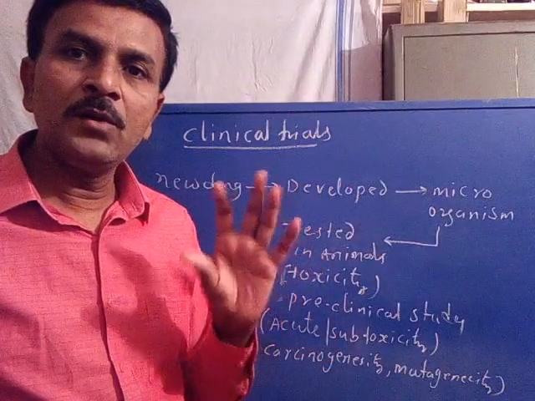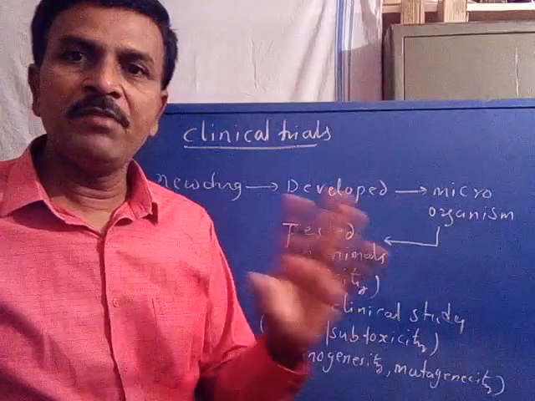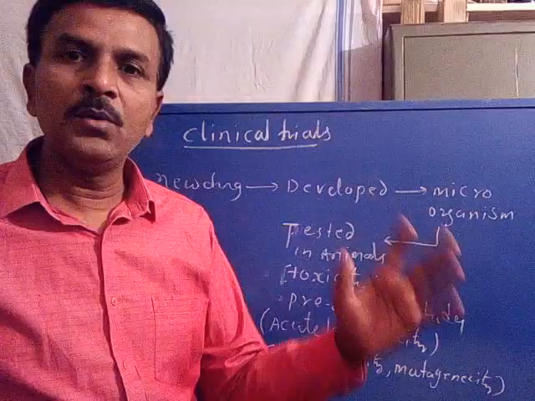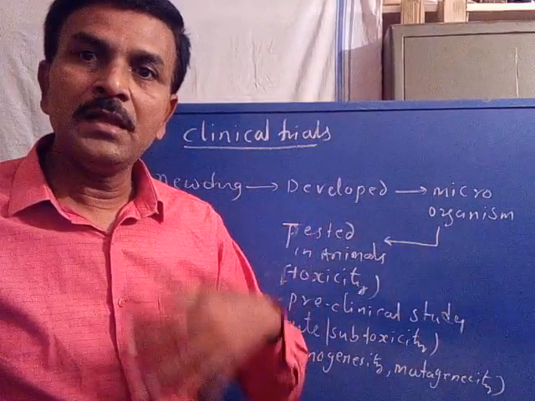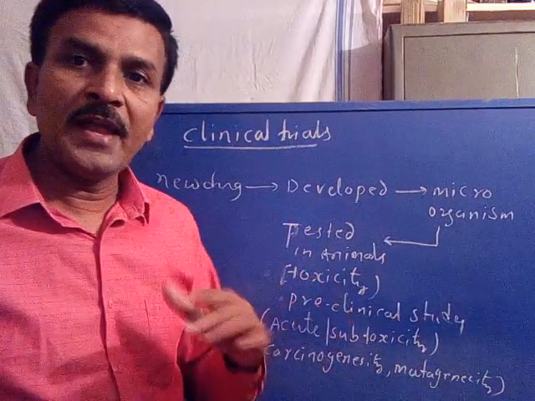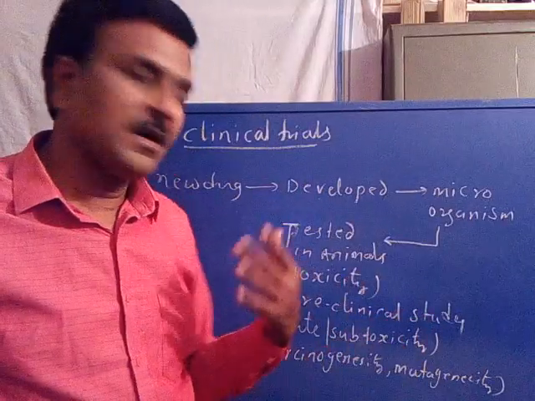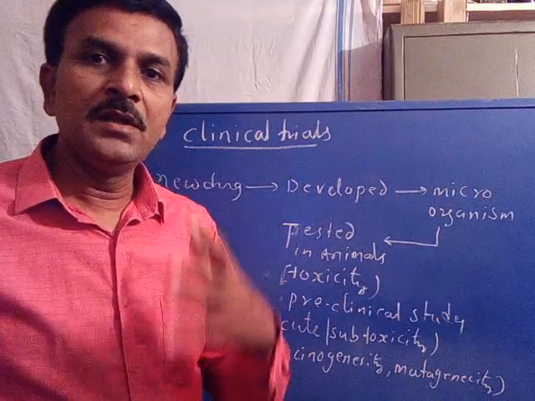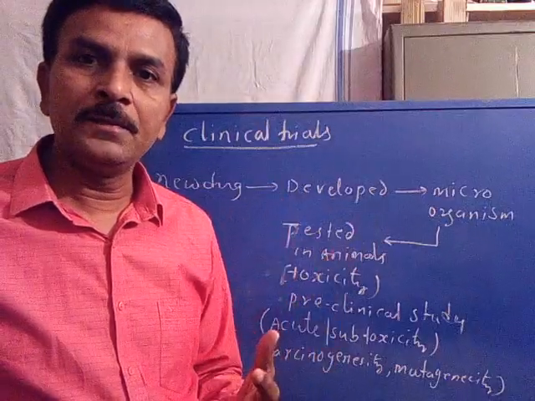So depending upon the duration of study, the study may be for only 1 week, 1 month, or up to 1 year. So depending upon duration of study, to evaluate its toxicity in the animal body, the study is classified into acute toxicity study, subacute toxicity study, carcinogenicity study, as well as mutagenicity study, because some kinds of drugs can immediately show their side effects.